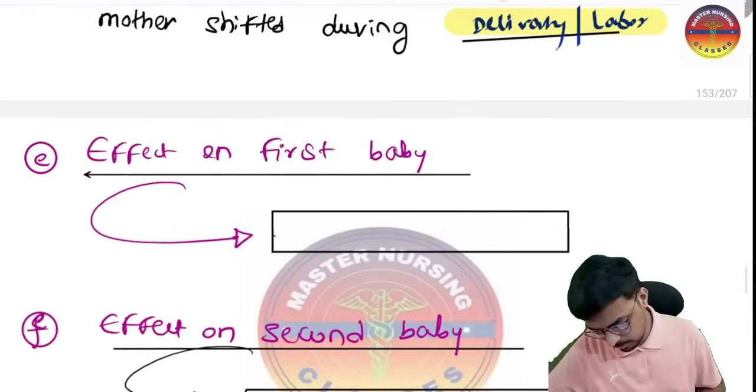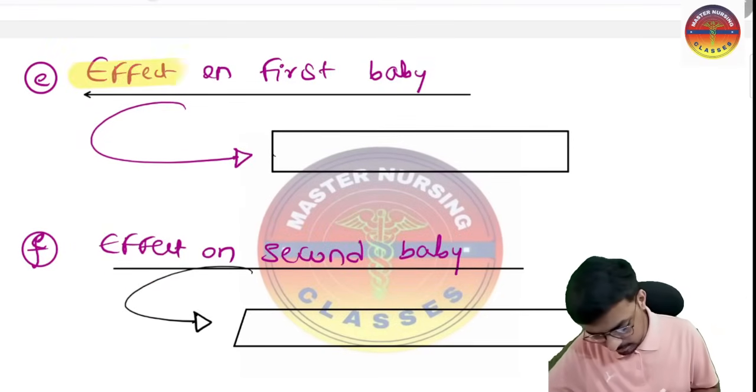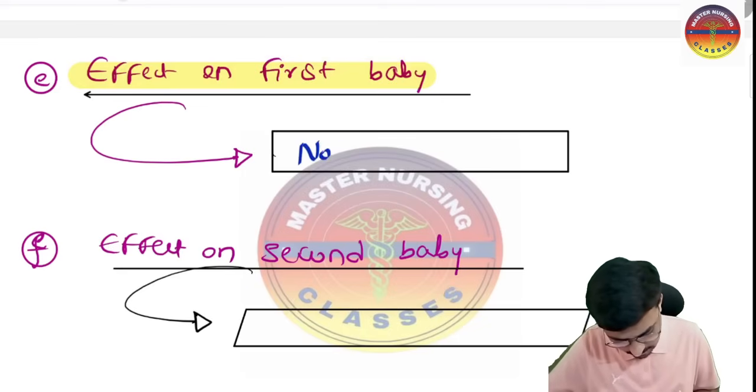Okay, so the next very important thing: does anything happen to the first baby? What is the effect on the first baby? Nothing will happen to the first baby. So please remember, the first baby is always safe.